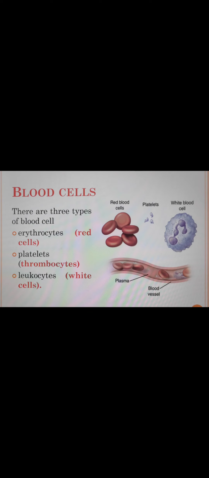So there are three types of blood cell: erythrocytes, which are called red blood cells, platelets, which are thrombocytes, and the third one, leukocytes, which are white blood cells. Here in the picture we can see the red blood cells, they are red in color. Then white blood cells, they have different lobes. And platelets, in some cases we do not consider platelets as blood cells, they are considered cell fragments.